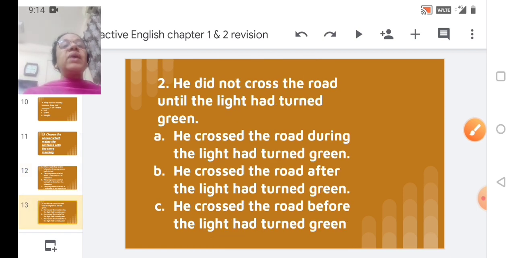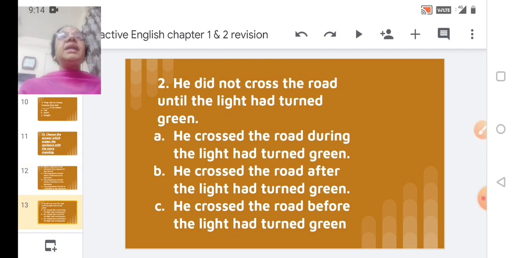Now let us move ahead. He did not cross the road until the light had turned green. Simple. You can understand this. Until the light had turned green, the person did not cross the road. This is the meaning of that sentence.